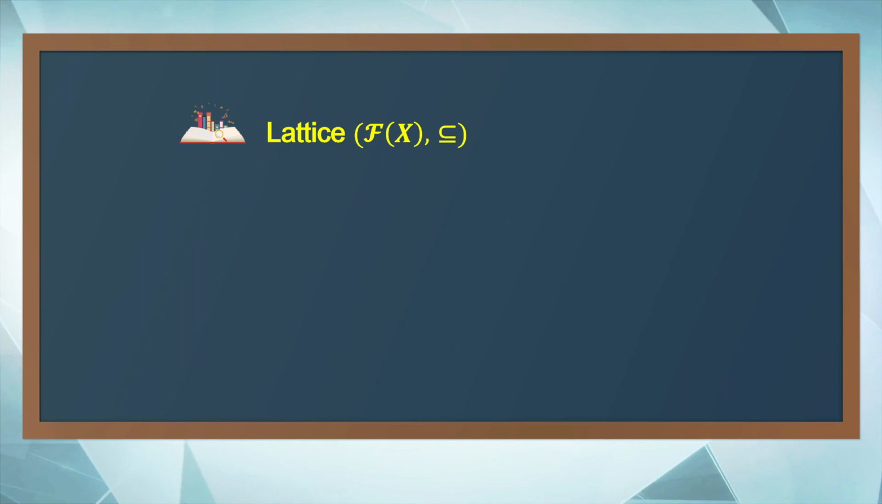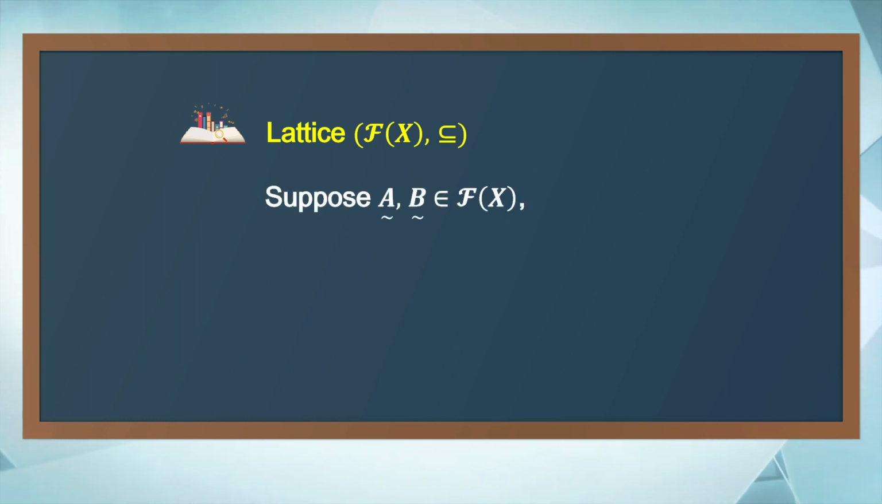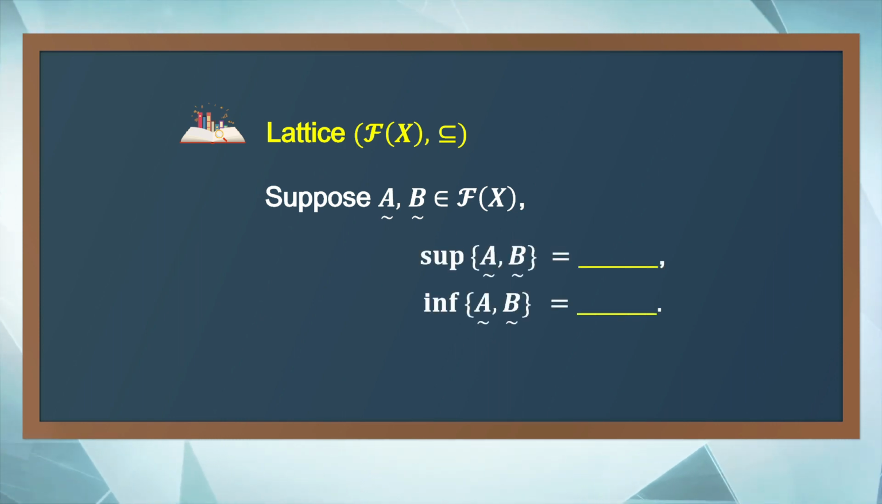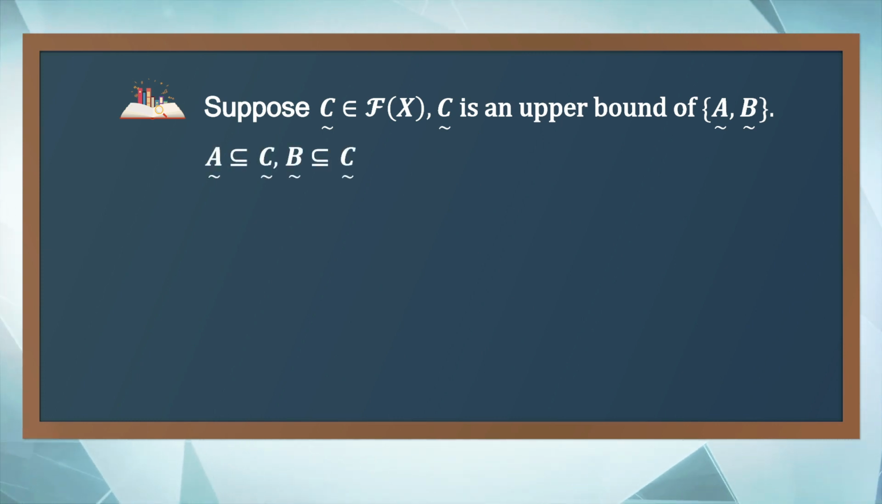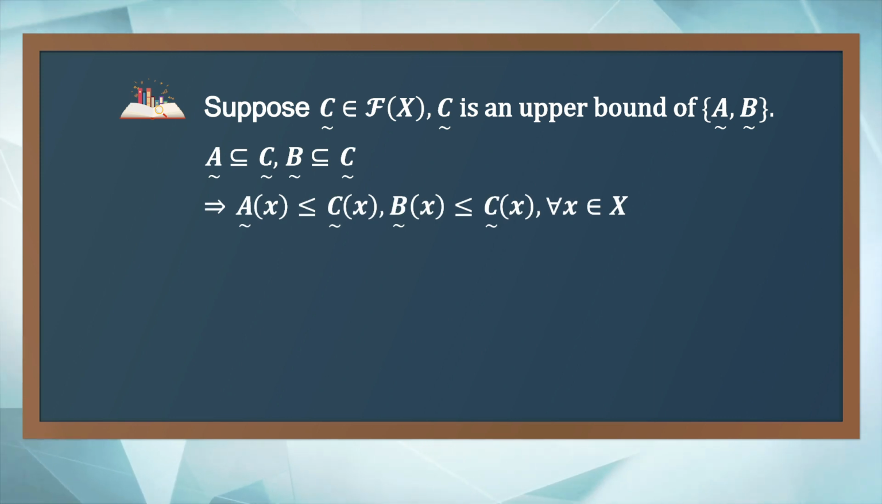Next, is it a lattice? Determine whether each pair of fuzzy sets has both a supremum and an infimum. What are they if they exist? First, let's look at the supremum. Suppose C is a fuzzy set such that C is an upper bound of A and B. That is, A is a subset of C, B is a subset of C. So, A of x is less than or equal to C of x, and B of x is less than or equal to C of x for all x.